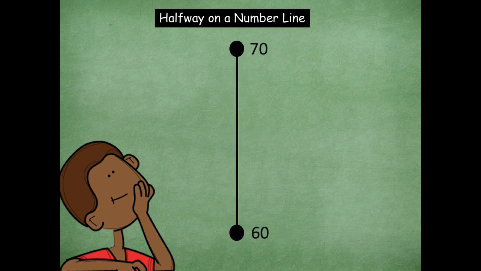All right, what's halfway between 60 and 70? You can put these in again. 1, 2, 3, 4, 5, 6, 7, 8, 9. 65, good job, friends. All right, what's halfway on the number line between 80 and 90? Yeah, 85. Good job, friend.